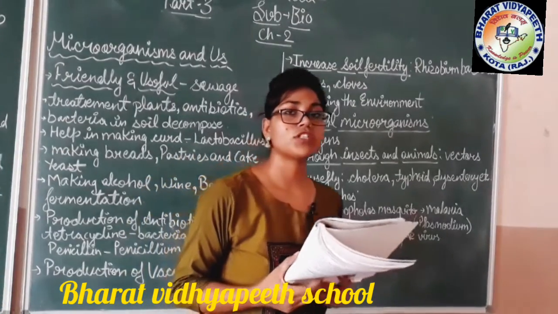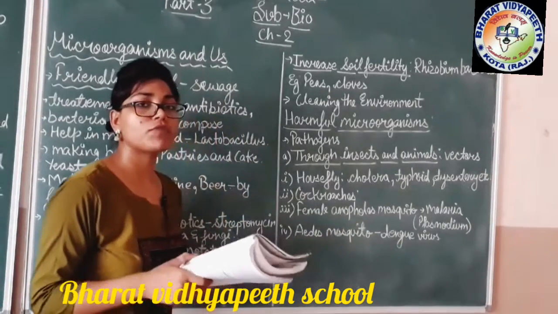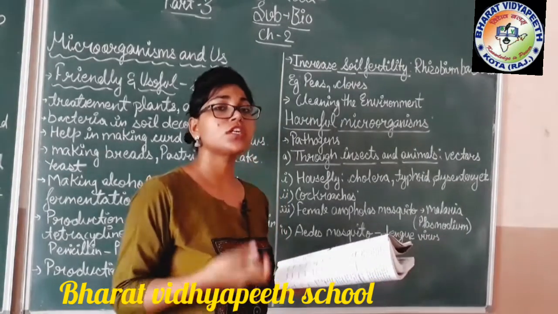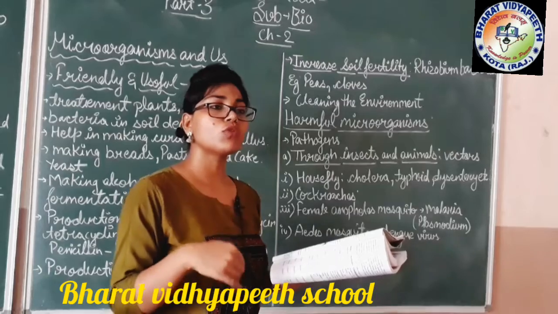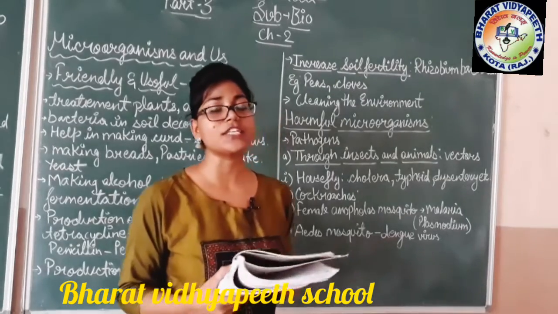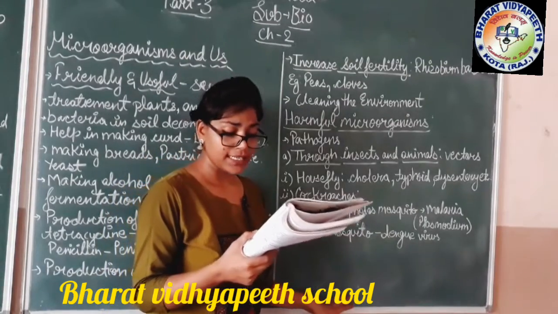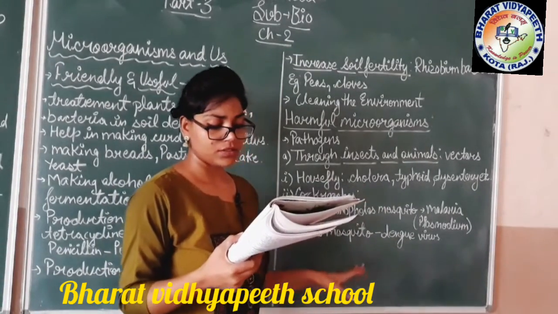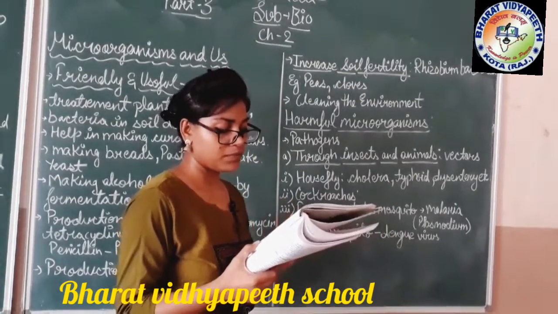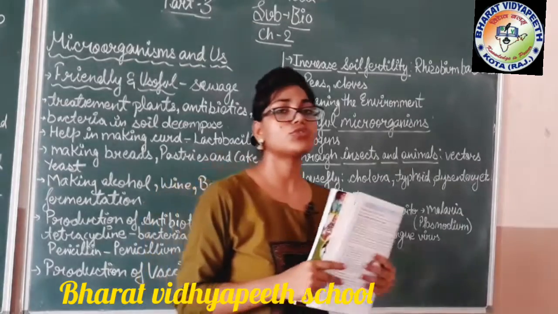Other than that, the water we drink, as we know, tap water must also contain different types of bacteria and fungus and other things. When we drink that type of water or dirty water, that bacteria, that microorganism goes inside our body, and it causes different types of diseases which may lead to death also, like dysentery and other diseases like cholera. By this, a healthy person may become so weak that it may lead to death also.